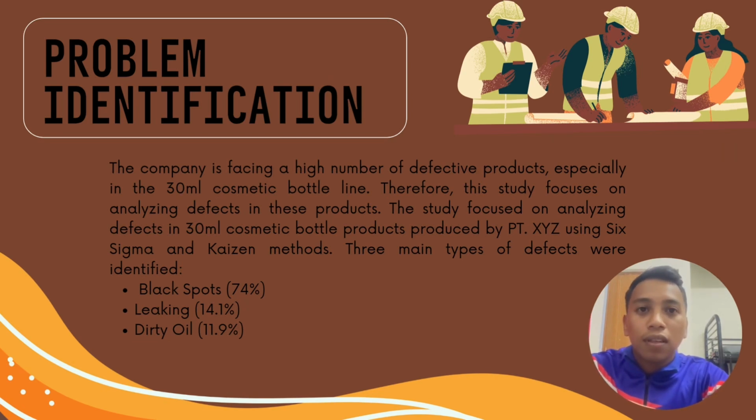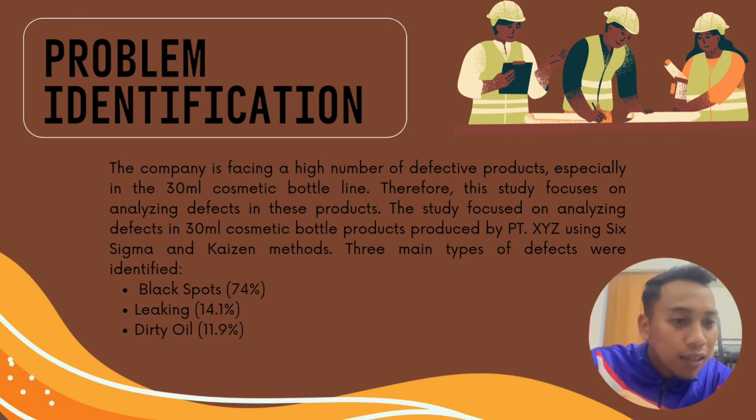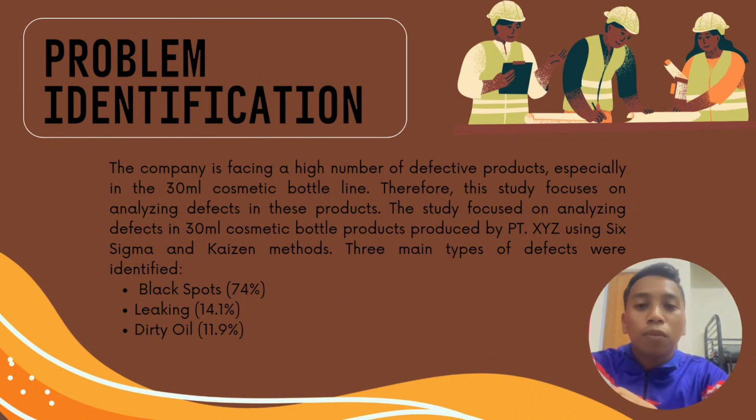First, black spots, 74%. Black spot defects are usually found on the surface of the bottle. And the second is leaking, 40.1%. Leaking defects are often found in the bottle products when the leak testing process is carried out. And lastly, DT oil, 11.9%. DT oil defects are characterized by DT or oil stains on the surface of bottle products. That's all.